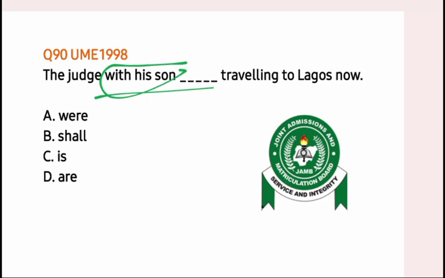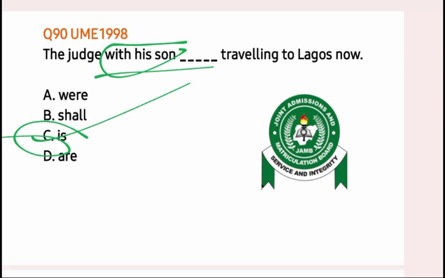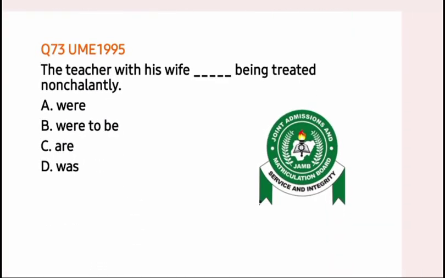So with his son is not going to be considered when determining the verb. It is only the judge, and that is a singular subject. And that makes our answer option C. The judge with his son is traveling to Lagos now. Let's move to the next question.